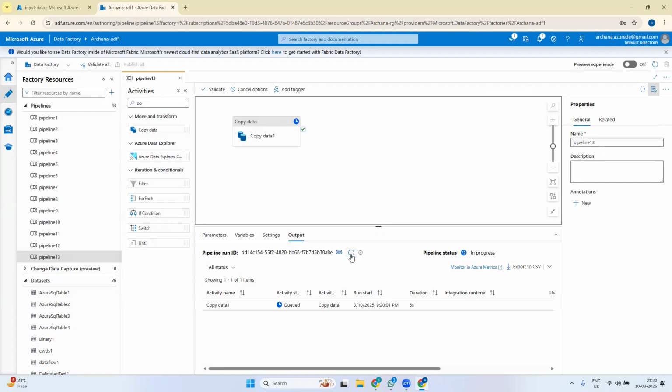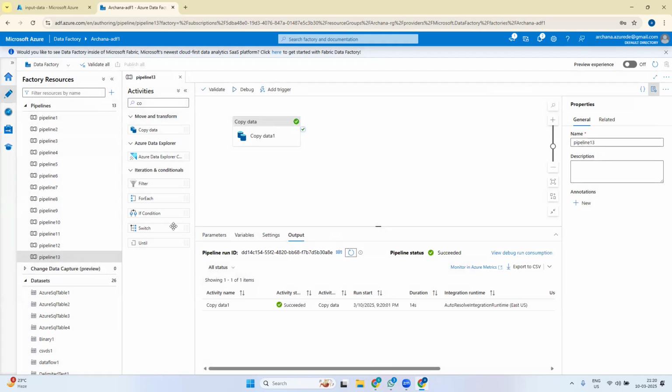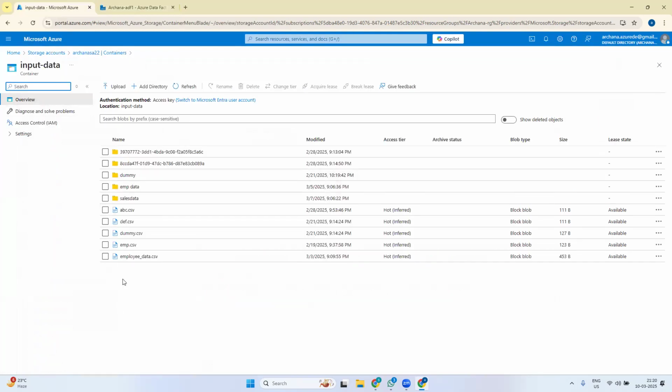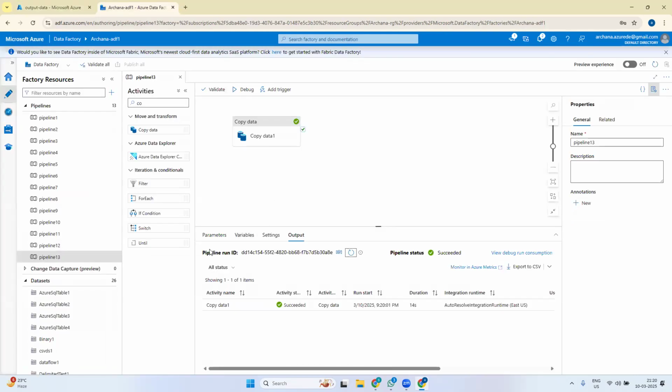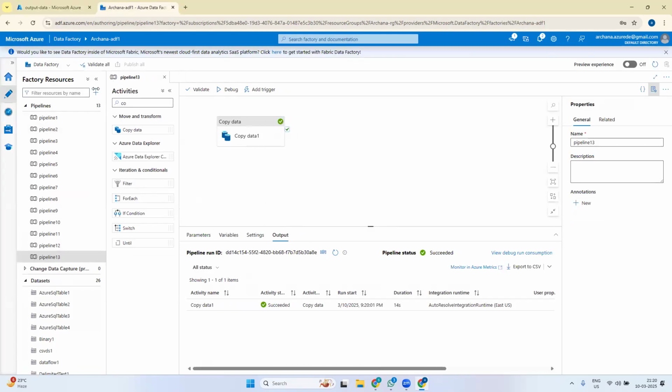Okay. Here I'm running this again with def.csv. The pipeline is run. Then again, we can see in the output folder that def.csv has already come. So what we understood with parameterization of the dataset is that we can give the name of this file while the pipeline is running.